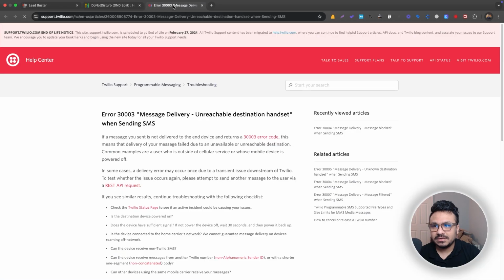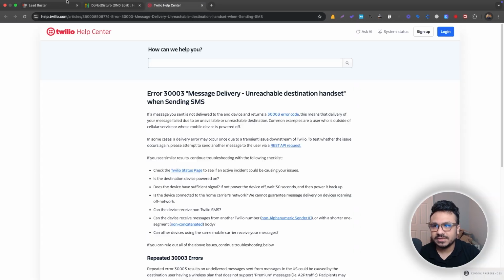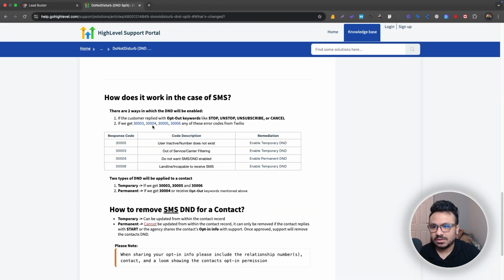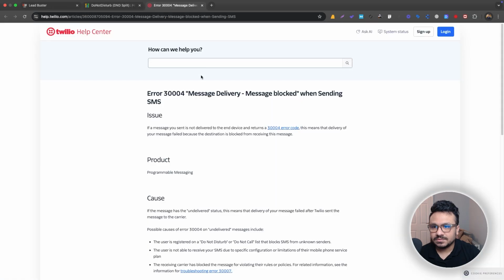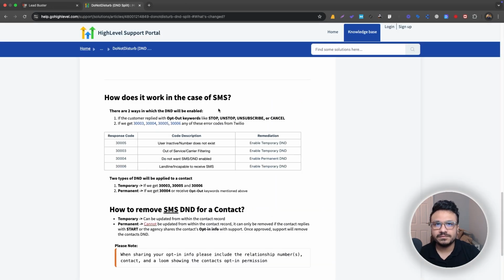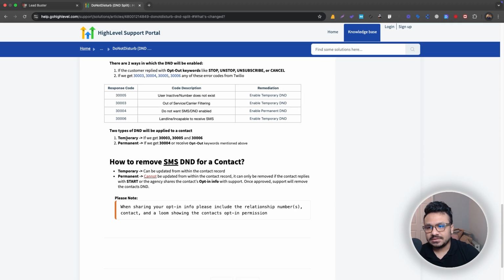So these are actually errors like unreachable destination, or message delivery, message blocked. There could be a lot of network related reasons why a message does not reach the contact's handset. When that happens, you can handle that from your end. So yeah, that's basically it. And these are temporary.